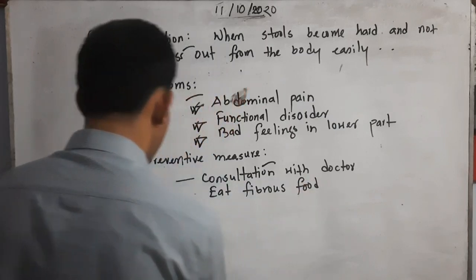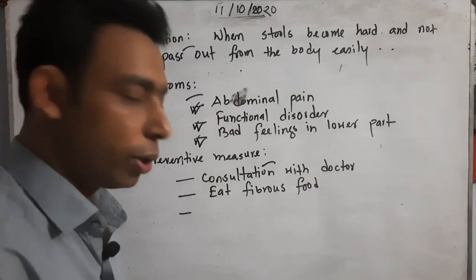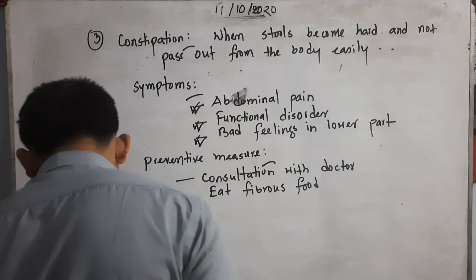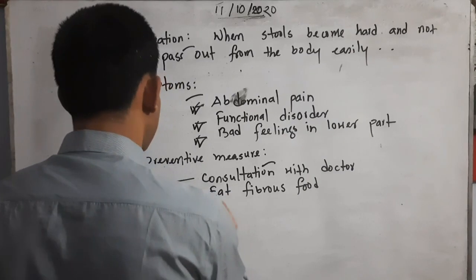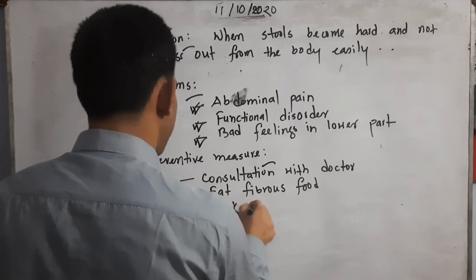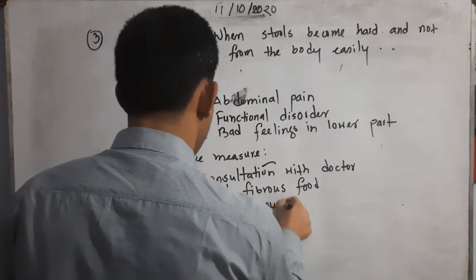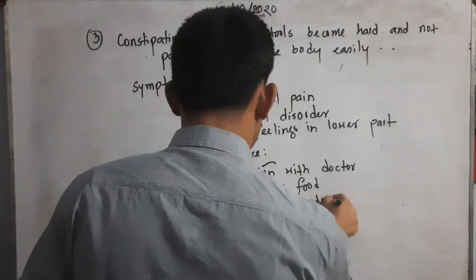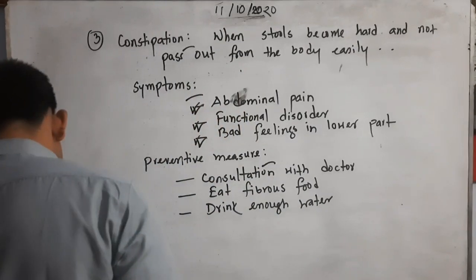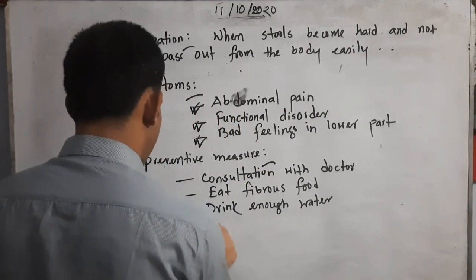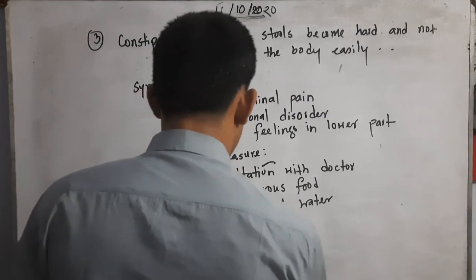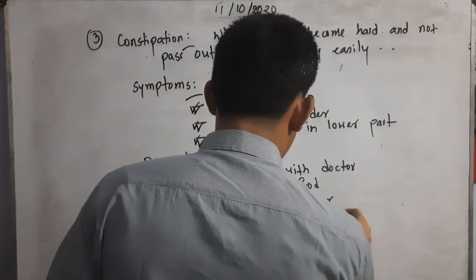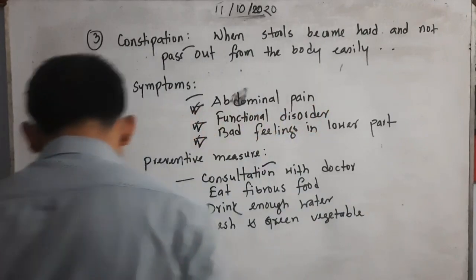Of course, fibrous food, that means roughage food, needs to be taken. Yes, drink enough water. Yes, then take fresh vegetables, fresh and green vegetables.